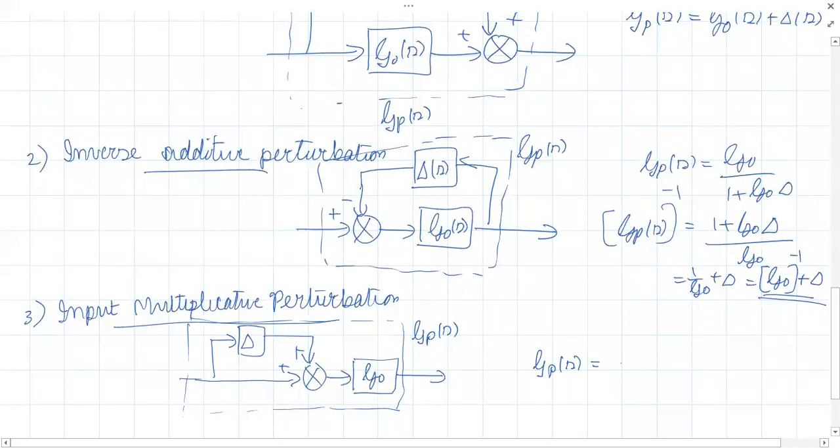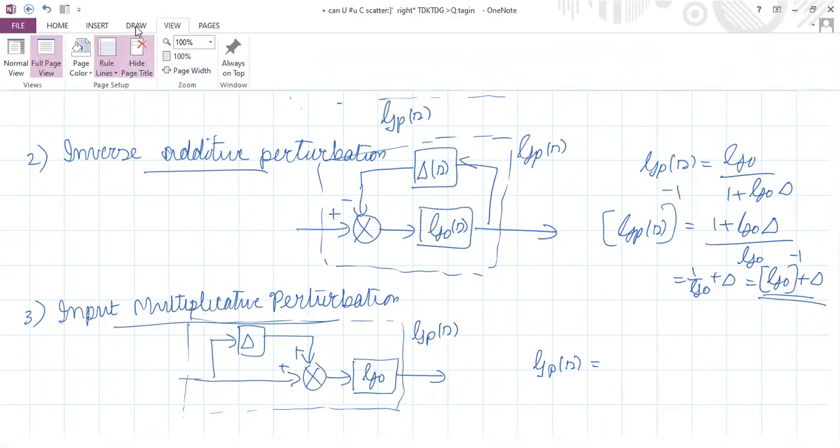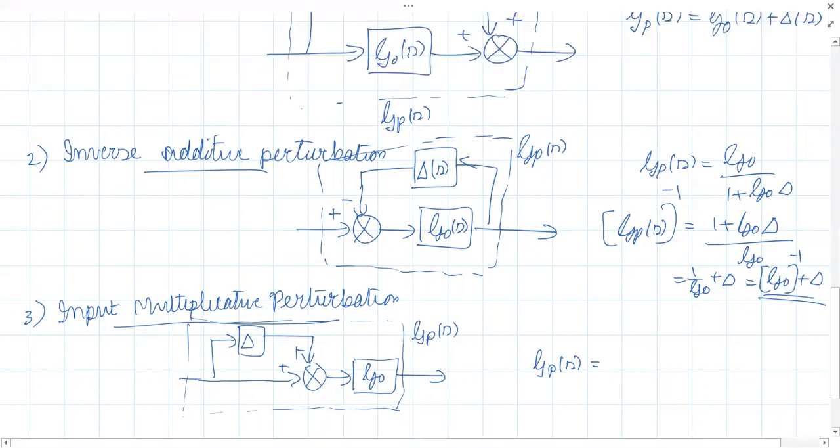What is the simplification of this part? G naught into 1 plus delta. What is this part's simplification? 1 plus delta.